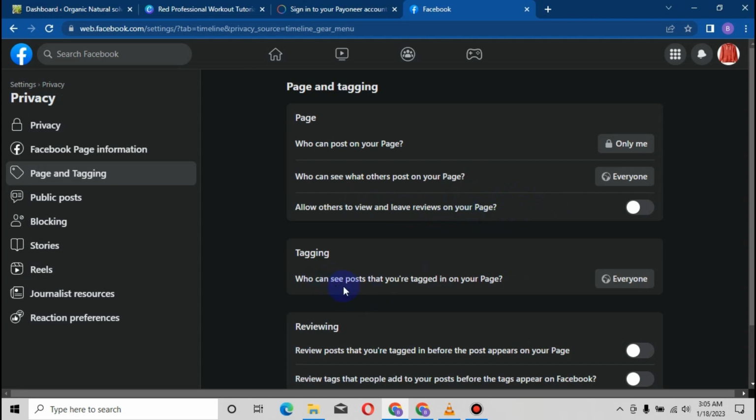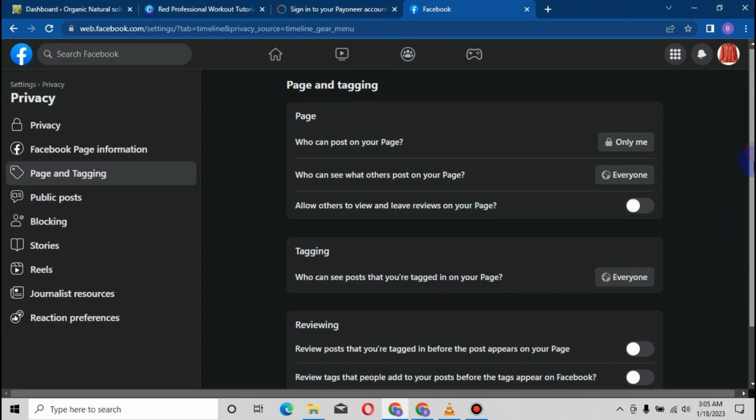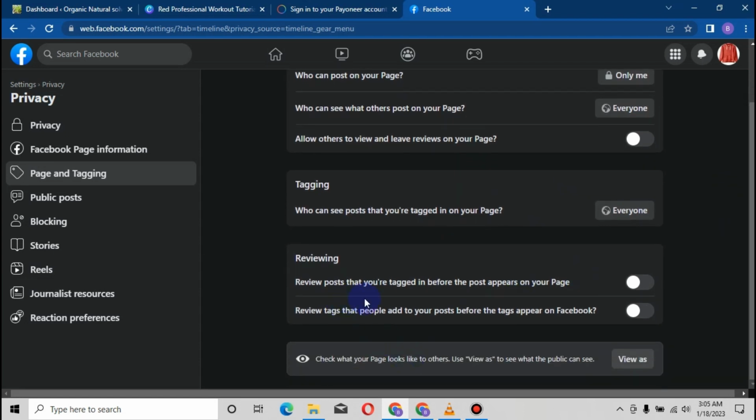Now tagging: who can see posts that you are tagged in on your page? Everyone, of course. Review posts that you are tagged in before the post appears on your page. Yes, obviously I have to review it before it appears. Review tags people add to your posts before the tag appears on Facebook. Of course I have to review it, so I know what people are trying to tag me with. So that is that. These sections are very important. Who can see posts? I've talked about that.